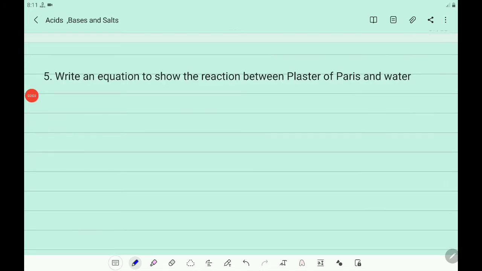Now the fifth question, write an equation to show the reaction between plaster of Paris and water. When plaster of Paris reacts with water, you know the molecular formula of plaster of Paris is CaSO4 half H2O plus H2O gives gypsum, that is 2CaSO4 2H2O.